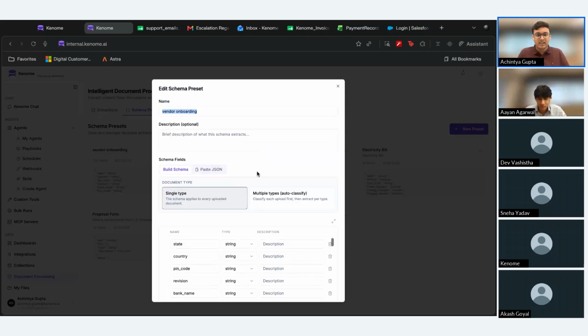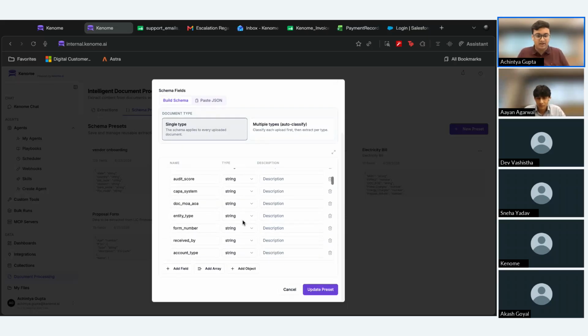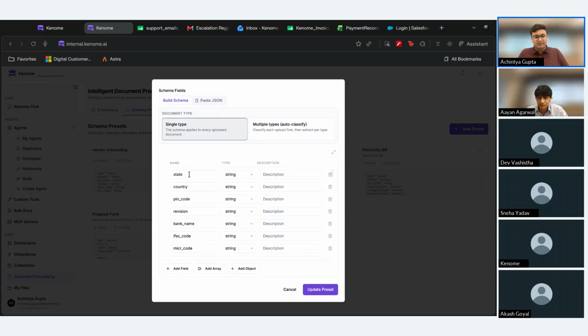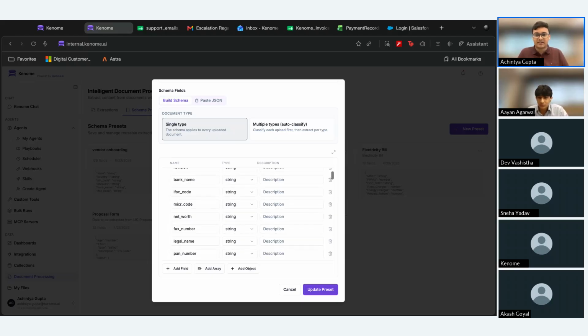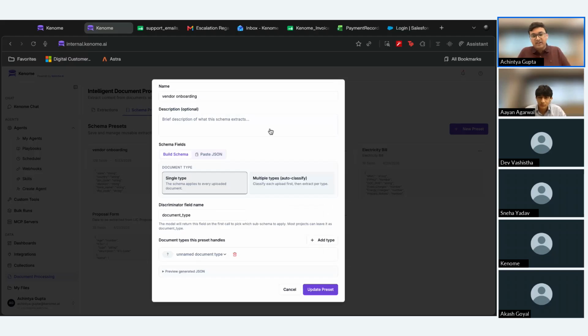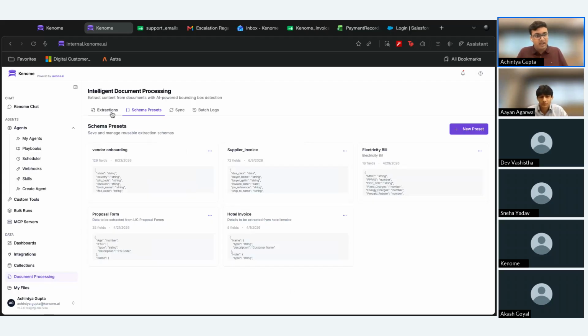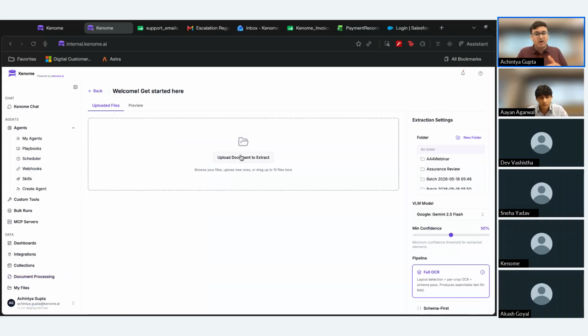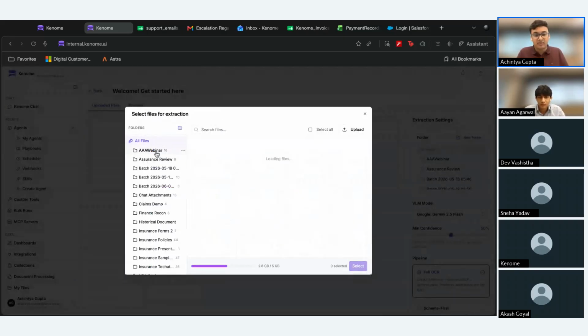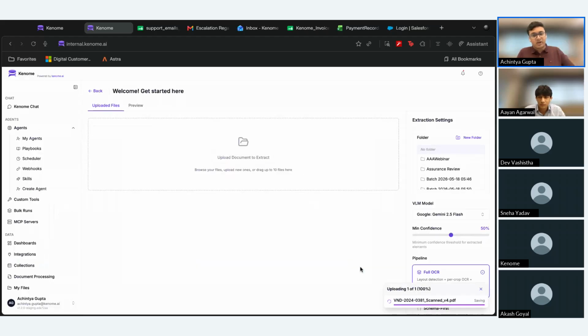So for example, if I'm doing vendor onboarding and I receive vendor onboarding documents, I can set a number of fields. For example, I want the bank name, I want to extract the IFSC code, etc. I can even classify multiple different types of documents coming into this feature at once, right? So the idea, of course, is that for now, I will manually upload a document and show you.